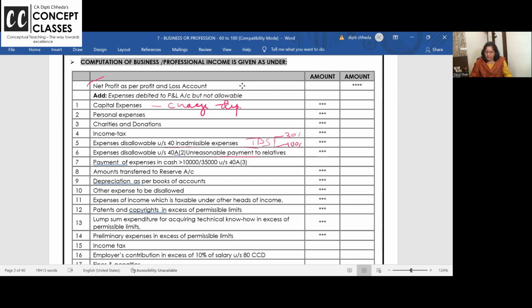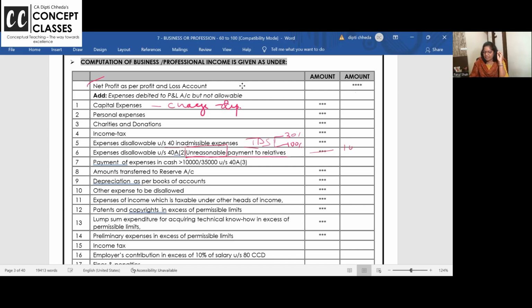Expenses disallowed, unreasonable payment. Can you pay salary or commission to your relative? If it is a father's firm, can he pay salary to his son? Yes. Commission to his brother? Yes. Remuneration to wife? Yes. Provided they are working. But it should be reasonable. Ma'am, what is the definition of reasonable? Nothing. AO will decide.